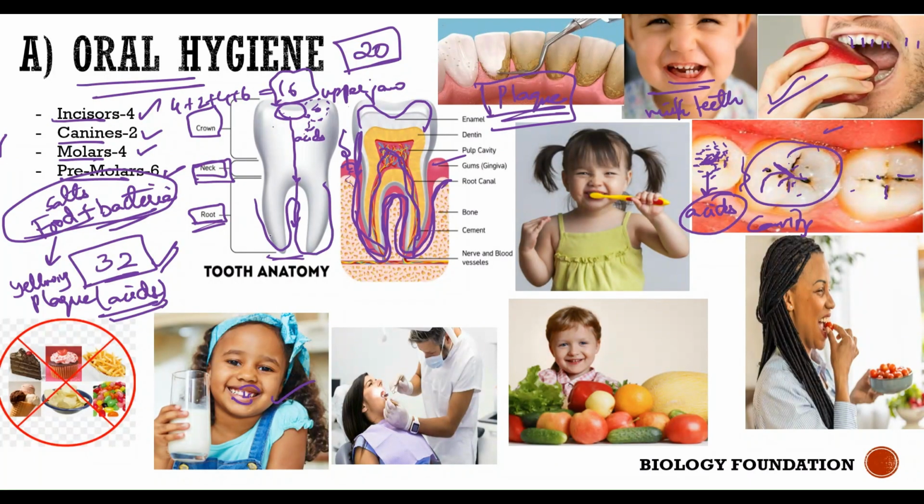And eventually, what happens is your tooth, which is present inside the gum very tightly, becomes very loose because the gums are affected, and the tooth will fall. You lose your teeth. Once you lose your permanent teeth, there is no chance that you get teeth back. If you have milk teeth and they are lost, you get permanent teeth, but once permanent teeth are lost, you can't grow them back.